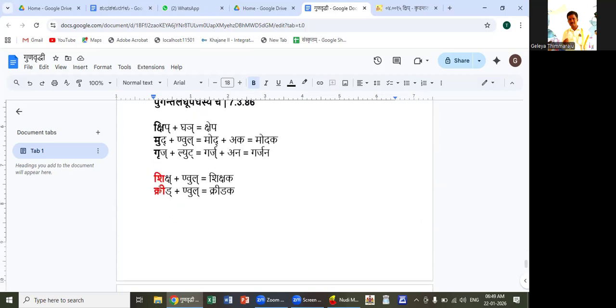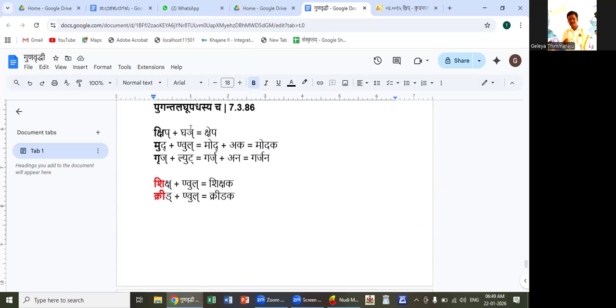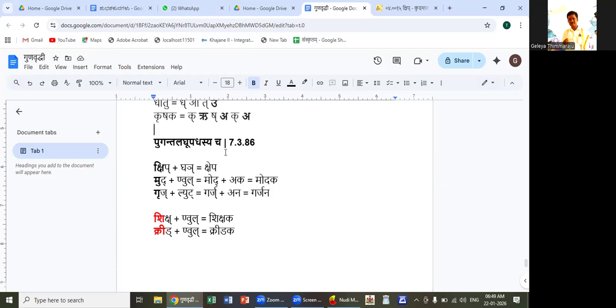This is about laghu. If it is not laghu, or if the laghu is not in the upadha position, then this sutra is not applicable. Pugantalaghupadhasya. For example, if you consider the shiksh dhatu, here the ikara is hrasva, but it is not present in the upadha position, because if we split that word, you will get: sh plus i plus k plus sh.